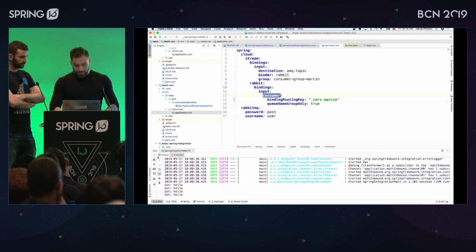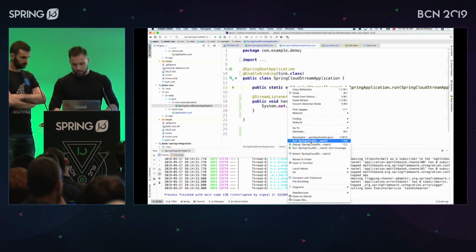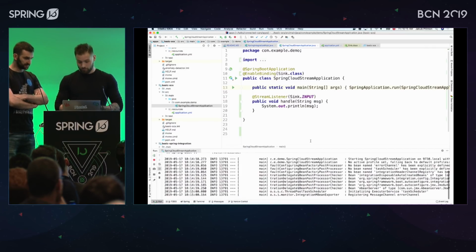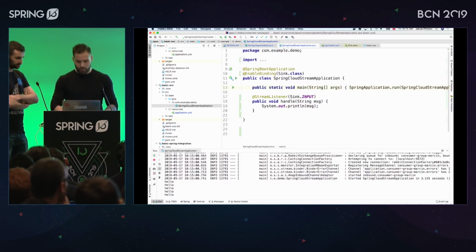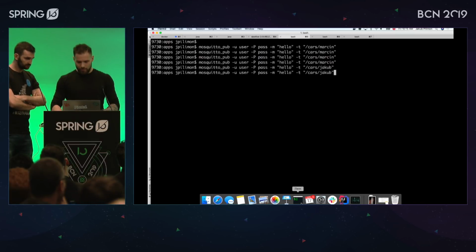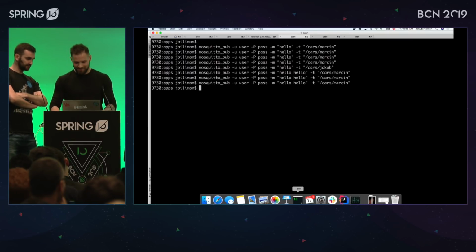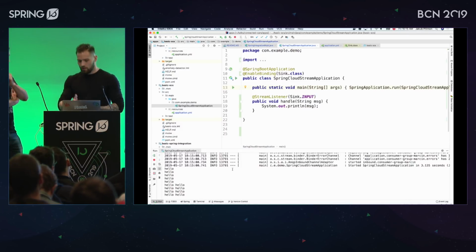Yes. So let's start this application. If we start this application and I do MQTT publish, we should see something logged out, right? Absolutely, yes. These are the previous messages, as you can see. They are waiting there. So if I just repeat this exercise, let's pass something different, maybe hello, why not? That's extremely intelligent, yes. Couple of them. As you can see, they arrived.